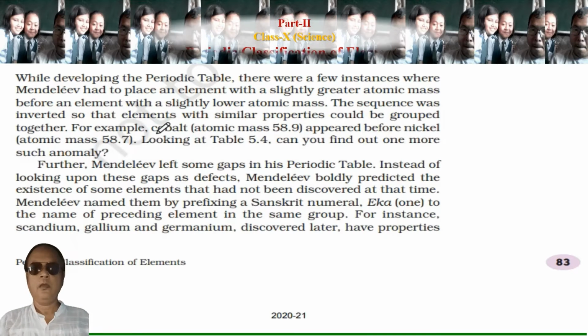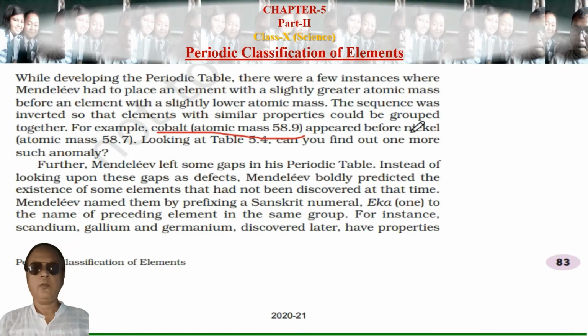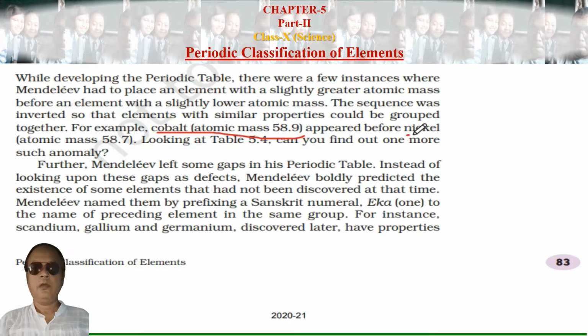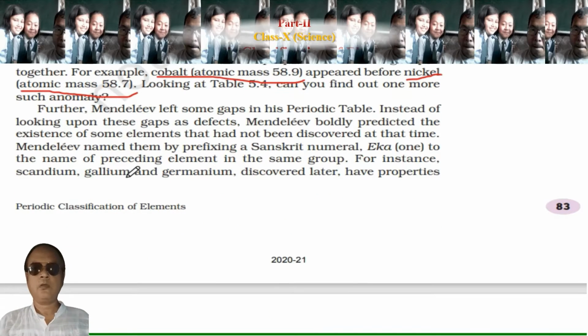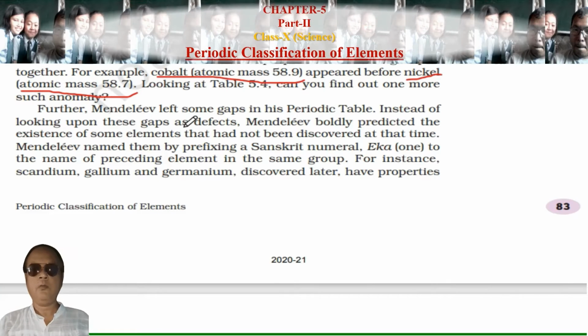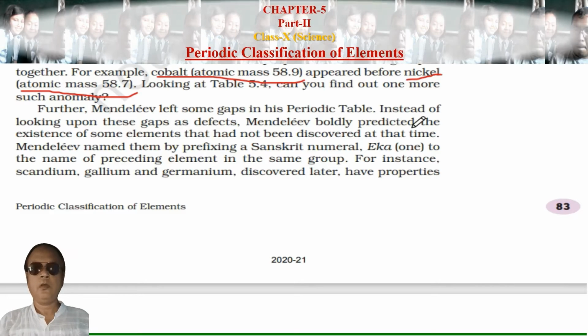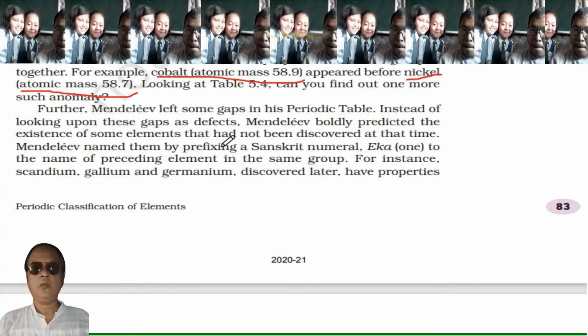Cobalt, which has a mass of 58, appears before nickel, in which atomic mass is... Further, Mendeleev left some gaps in the periodic table. Instead of looking upon these gaps as defects, Mendeleev boldly predicted the existence of some elements that had not been discovered. At that time most of the elements were not discovered, only 63 elements were discovered, so he put some gaps in the periodic table.